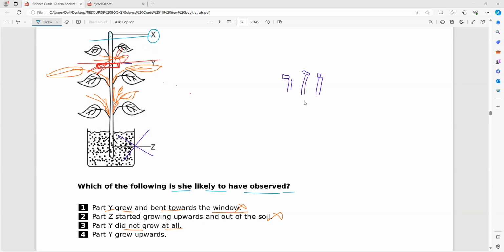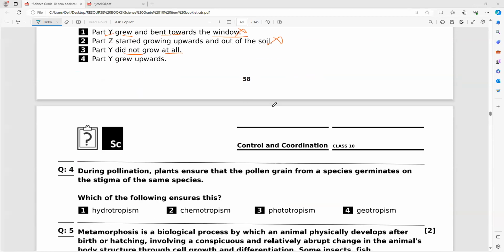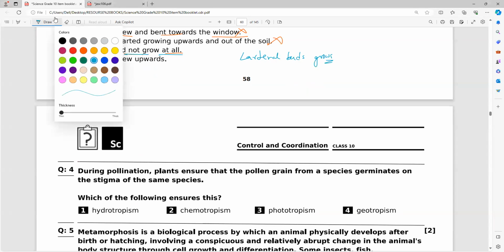Yes, please. So what is the correct answer, everyone? Option 3. The part Y did not grow at all. So who will grow? Lateral buds. That is what. Okay. Next. Call your friends.